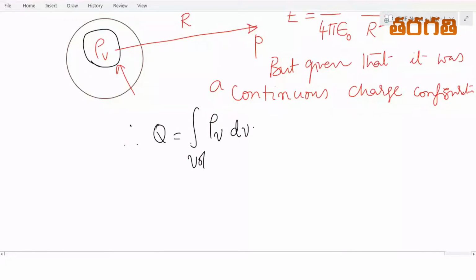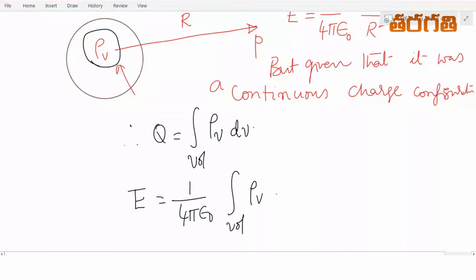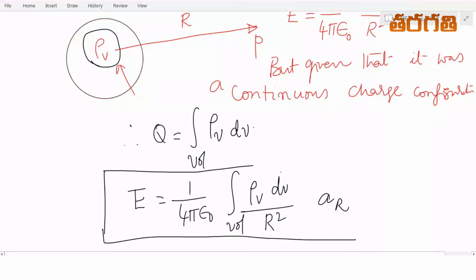So if you substitute this Q value in the above equation, the electric field intensity E is equal to 1 by 4 pi epsilon naught, which is a constant, times the integral over the volume of rho v dv by r square into AR. This is the electric field intensity that arises due to a continuous volume charge distribution.